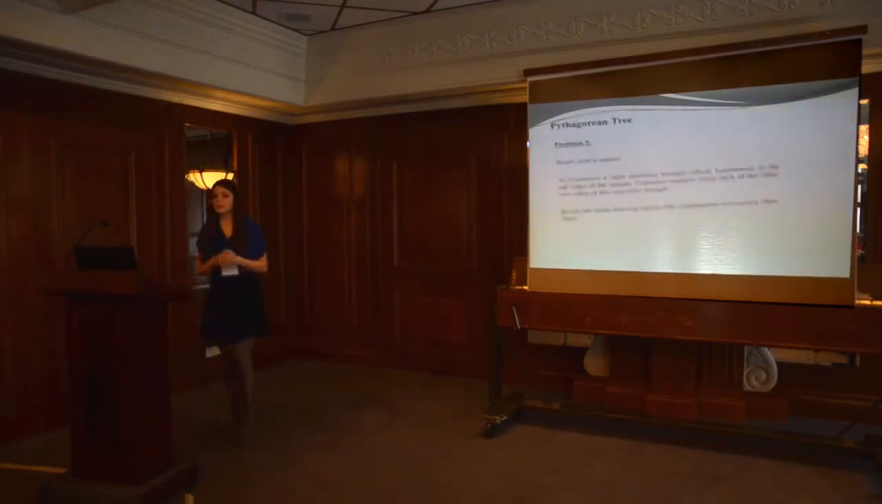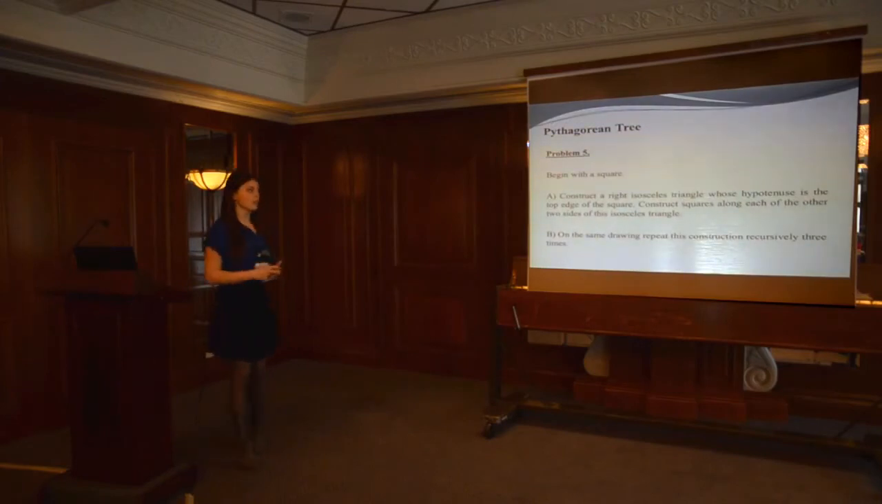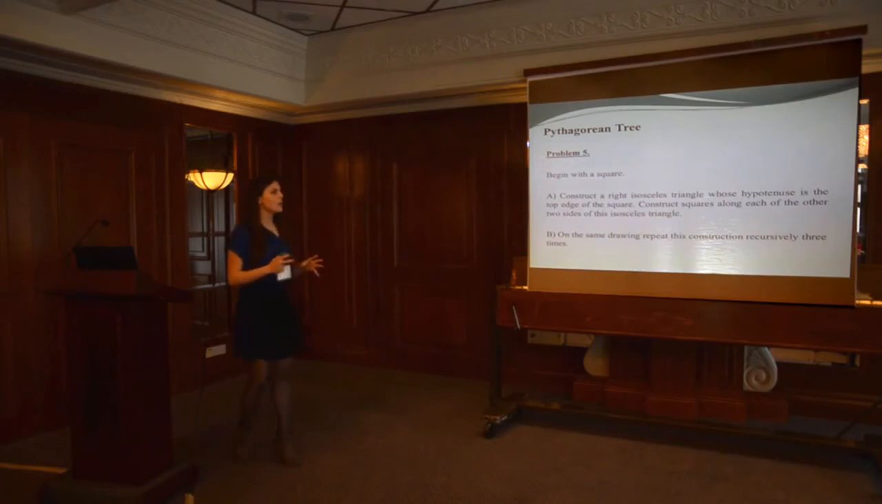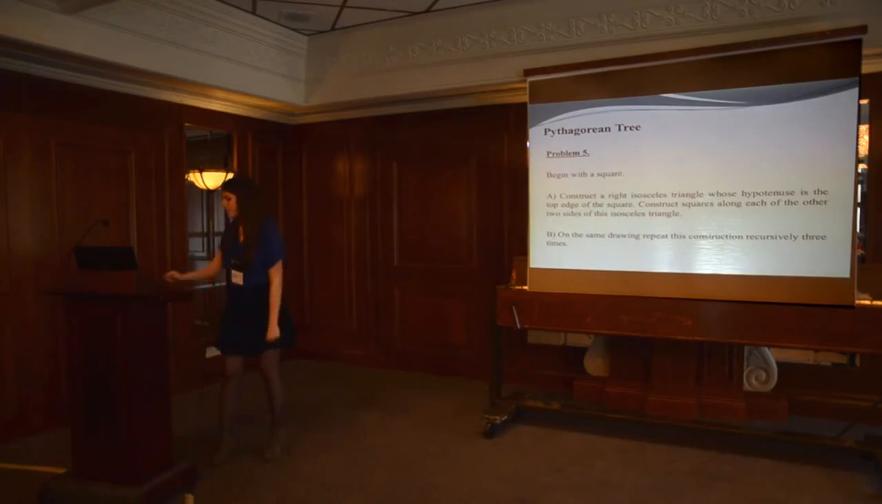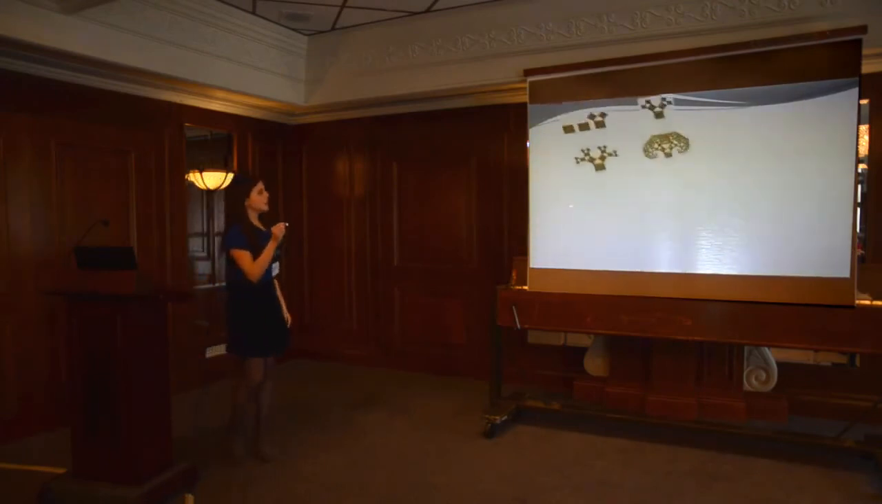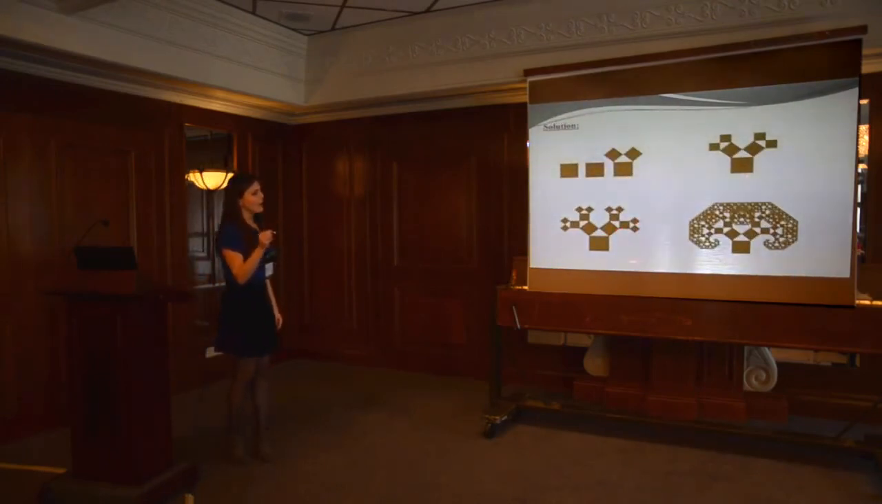The next problem is connected with the construction of the Pythagorean tree. Begin with a square. Construct an isosceles right triangle whose hypotenuse is the top edge of the square. Construct squares along each of the two sides of the isosceles triangle. On the same drawing, repeat this construction recursively 3 times. Here we can see the process of constructing this fractal. After many iterations, the result is this beautiful tree.